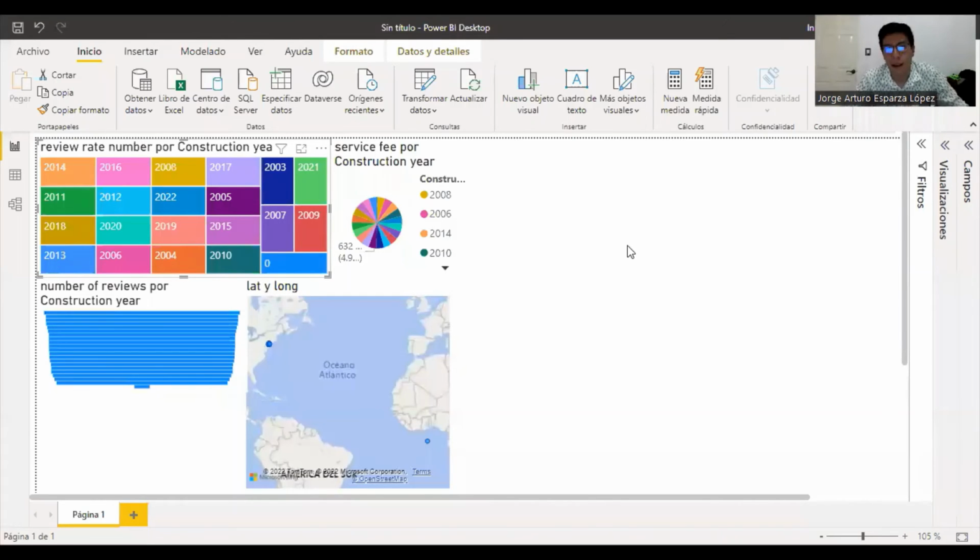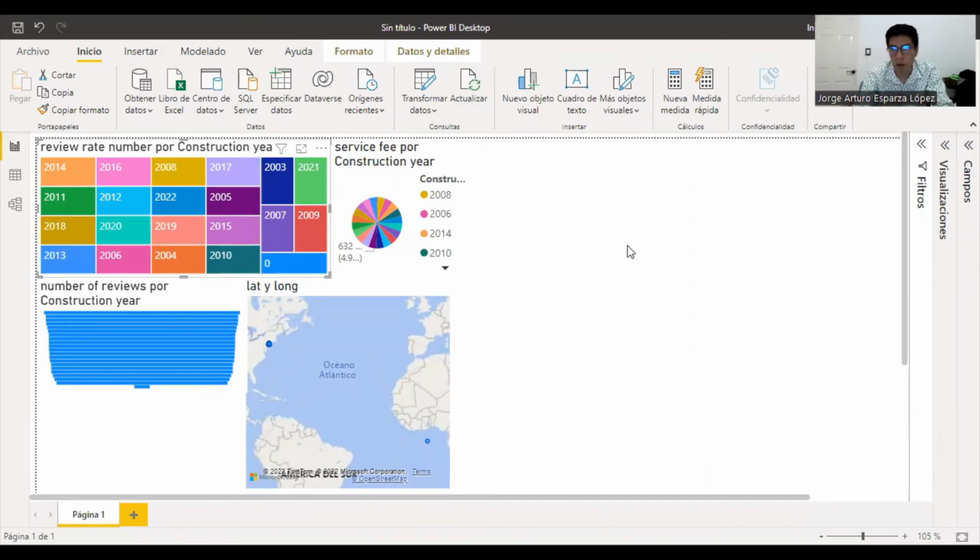Okay, this is our Power BI graphs. The first important thing to say is that all the graphs are divided by the construction year, and we can see the different variables in each graph. In the first one, we can see the review rate number. In the second one, we can see the service fee, and in the third one, we can see the number of reviews. All of these per construction year.